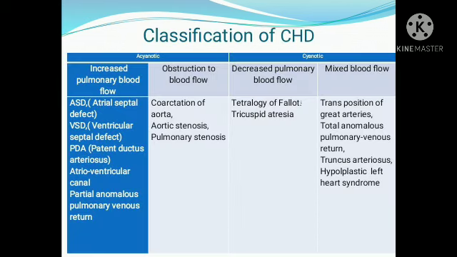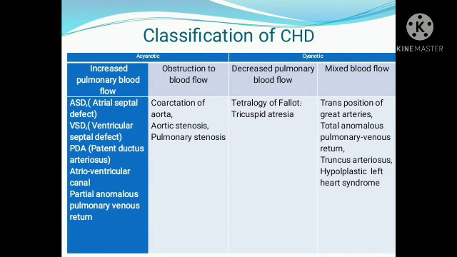Now let us see how congenital heart defect is classified. Congenital heart defect can mainly be divided into two: acyanotic and cyanotic. The disorder which does not cause cyanosis is called acyanotic. In acyanotic, the baby has heart defects but will not develop cyanosis. In cyanotic, the baby has a cardiac defect and shows cyanosis as a feature.